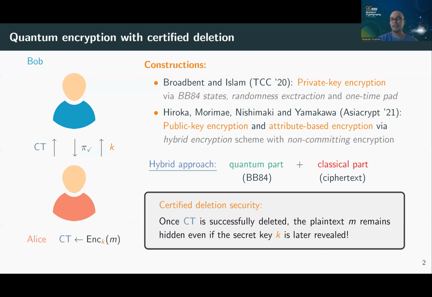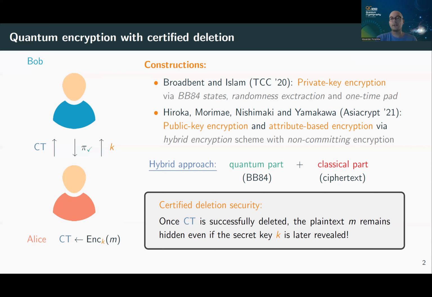And we know that you can't measure in both bases at the same time. Therefore, once you report an outcome that passes as a Hadamard basis measurement, you must have uncertainty about a computational basis measurement outcome, and randomness extraction allows you to bootstrap this into statistical randomness that hides the plaintext. Okay, that's the main idea.